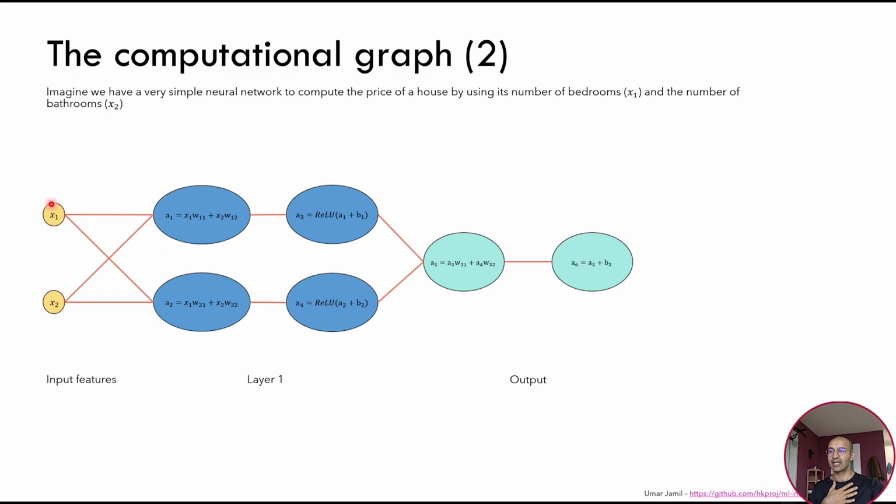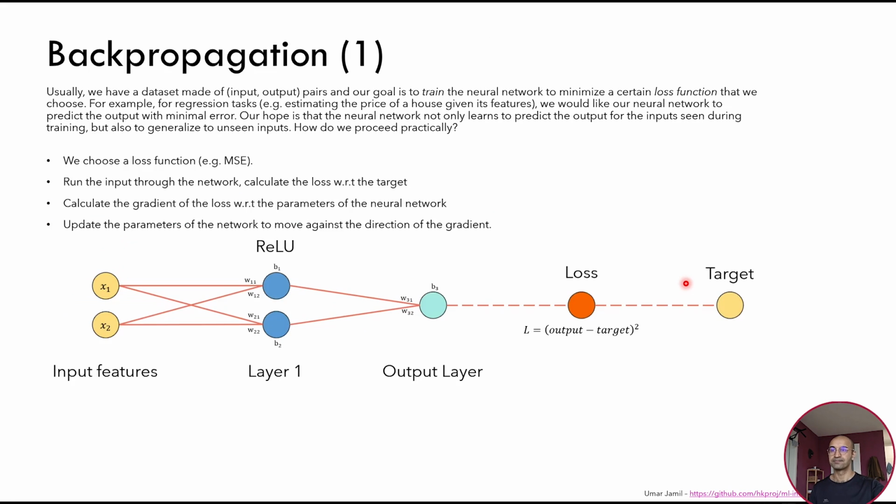In this case, we can see that x1 and x2 are multiplied by some weights in the first neuron, and then we sum up a bias, we apply the ReLU, and this becomes the input for the neuron at the next layer. So we take the two outputs of the previous layer, we multiply them by some weights, as you can see here, W31 and W32. We add a bias, and this becomes our output.